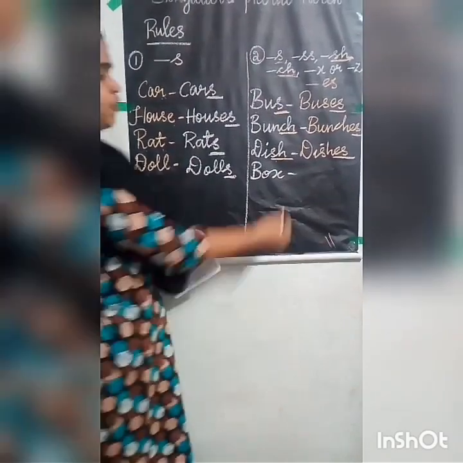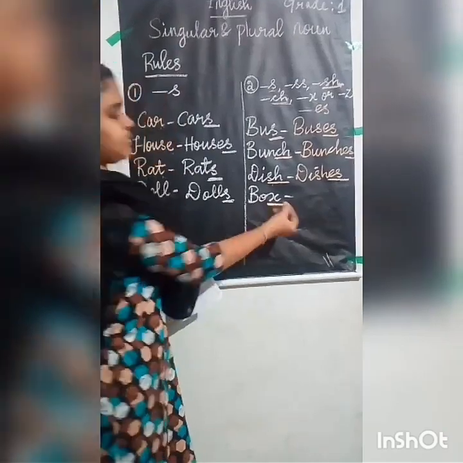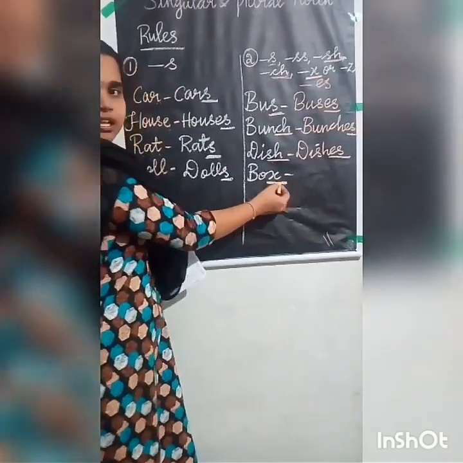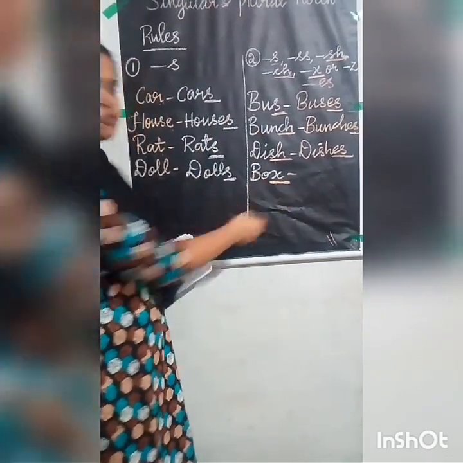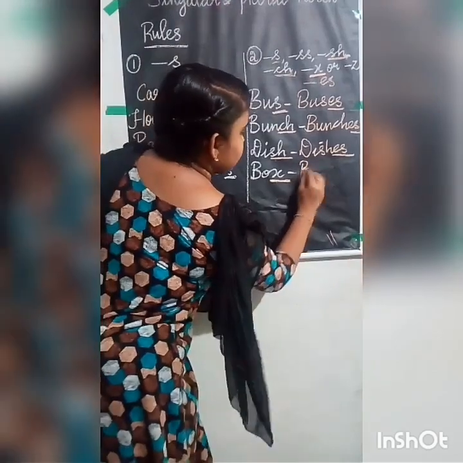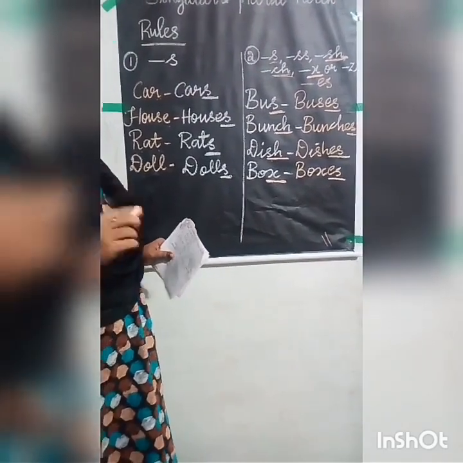Okay children. Now the last one is box. Here you see again x is there. I told you x. So here also the singular noun has an x at the end. So in this condition also you have to change it into es. So boxes.